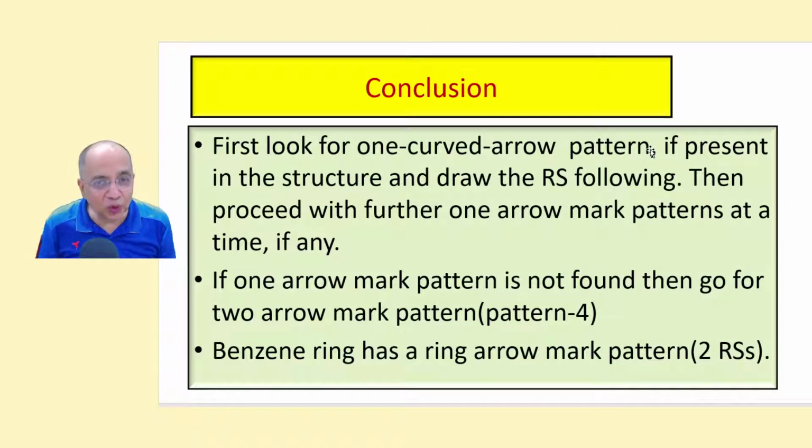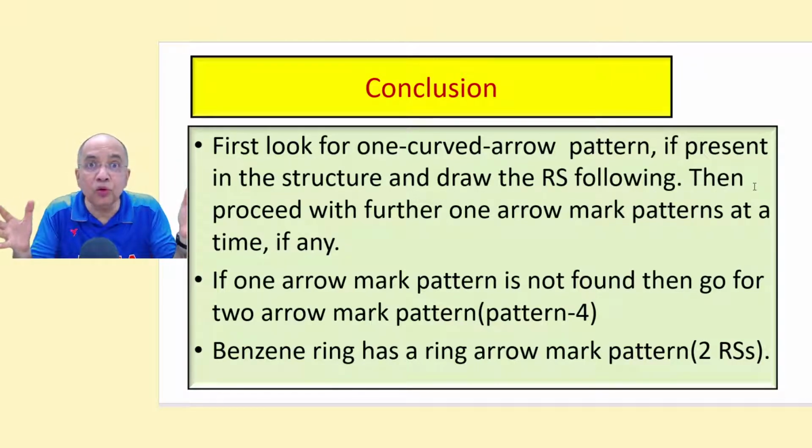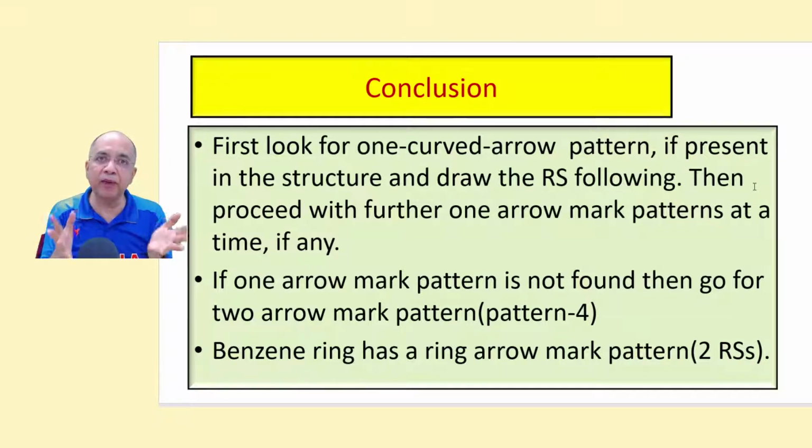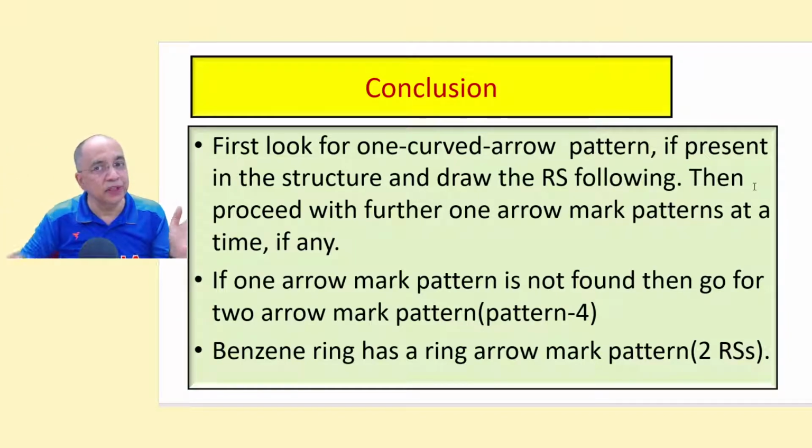So to conclude, first look for one curved arrow pattern. This is the rule. When you look at a structure, you look for one curved arrow mark, wherever one curved arrow mark pattern can be applied, pattern 1, 2, 3. If present, then draw the RS. Then proceed and discover if any other one curved arrow mark pattern is visible to you.